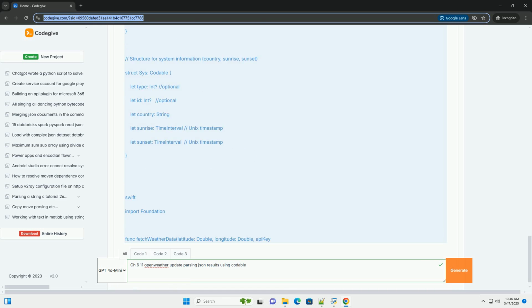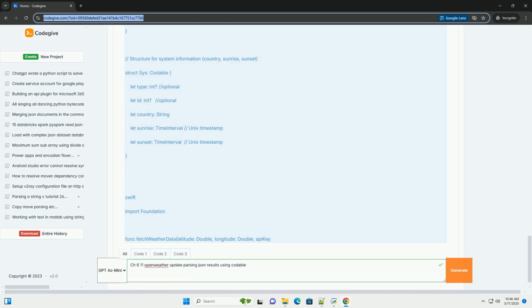If there's an error, print it and update the UI. If you receive weather data, extract the relevant information, temperature, description, and update the UI. Use optional chaining, weather.first.description, to safely access properties of optional arrays or nested optionals.